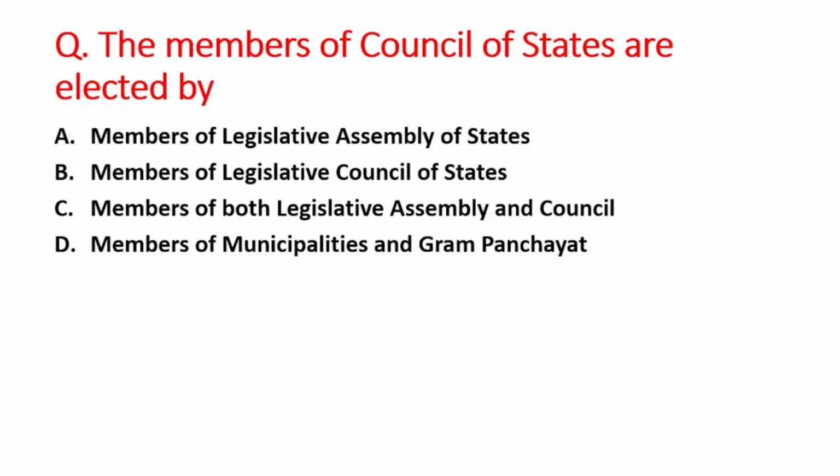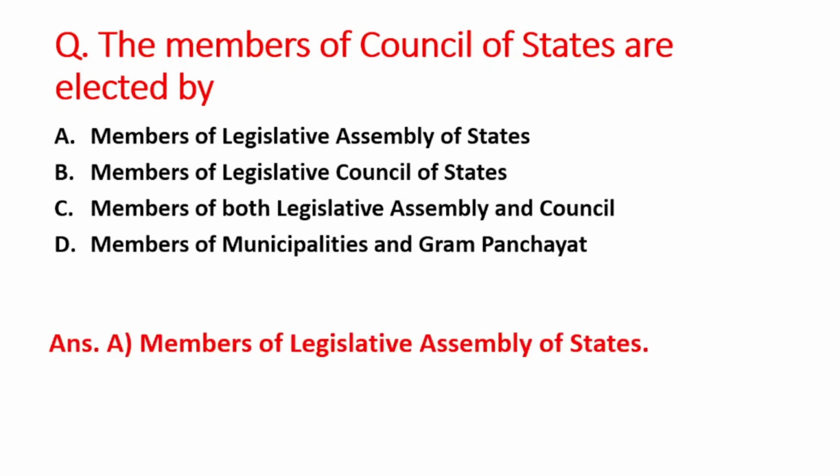Next question is, the members of Council of States are elected by: A option is members of Legislative Assembly of States, B option is members of Legislative Council of States, C option is members of both Legislative Assembly and Council, and D option is members of municipalities and Gram Panchayat. So right answer is option A, that is member of Legislative Assembly of States elected the member of Council of State.